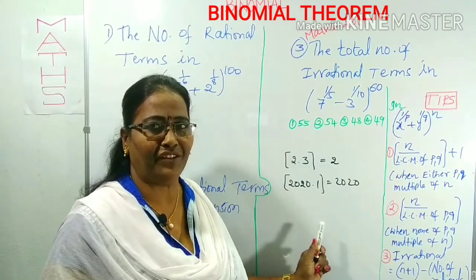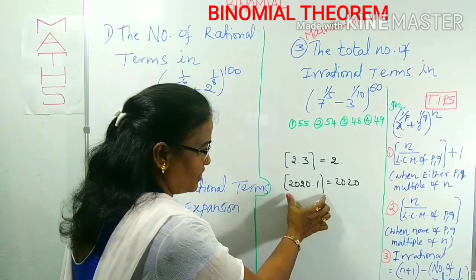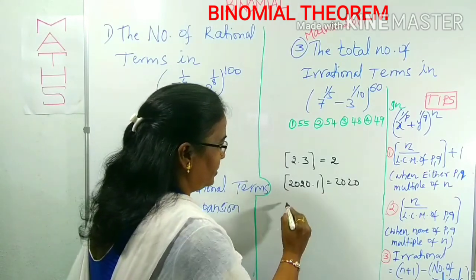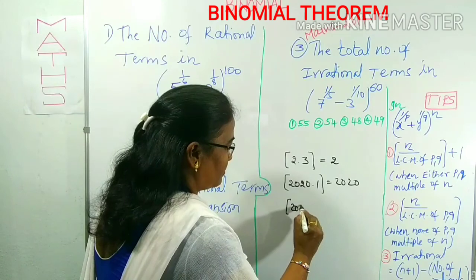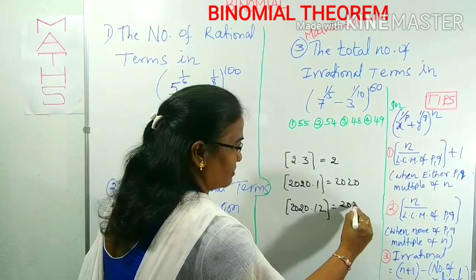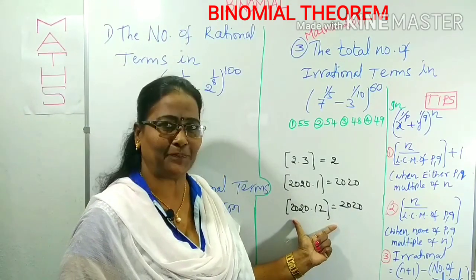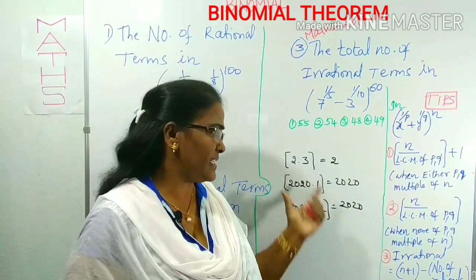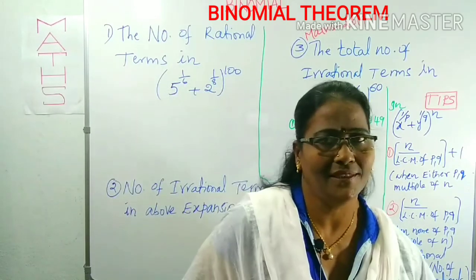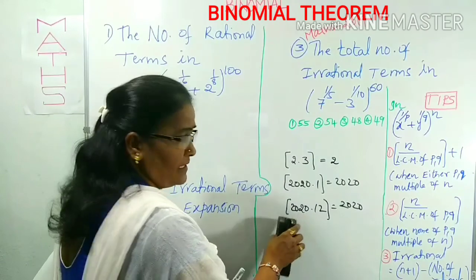I'm not giving the definition. I am giving a simplification of the step function. This is called a step function. Suppose you write the step of 2020 up to December, it is also 2020 only. This is a simple idea about the step function, because we are using it for these questions. How we can use it, we will see one by one.